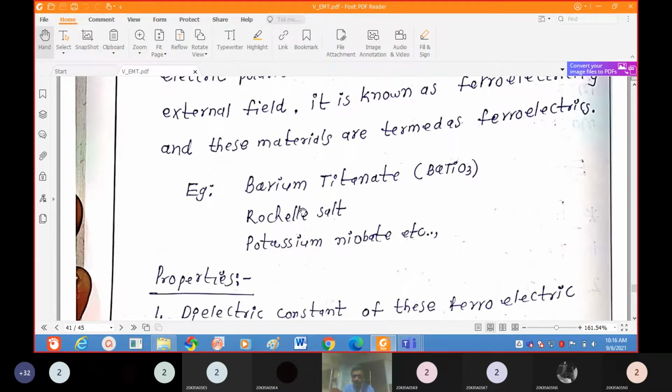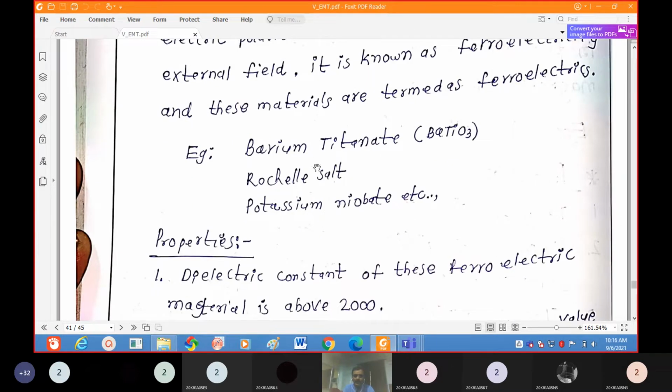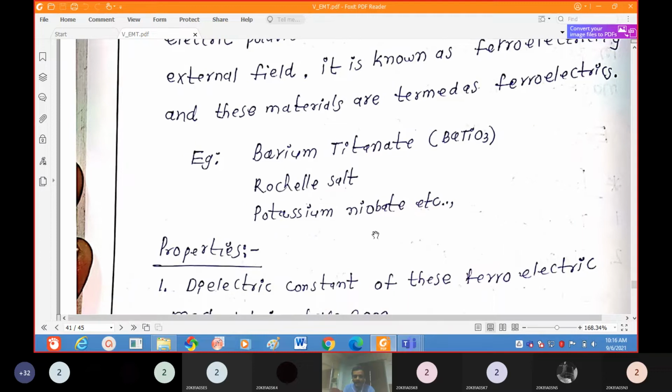What are the examples of ferroelectrics? What are the main examples here? Barium titanate, BaTiO3, as well as rock salt and potassium niobate. These three are the examples.